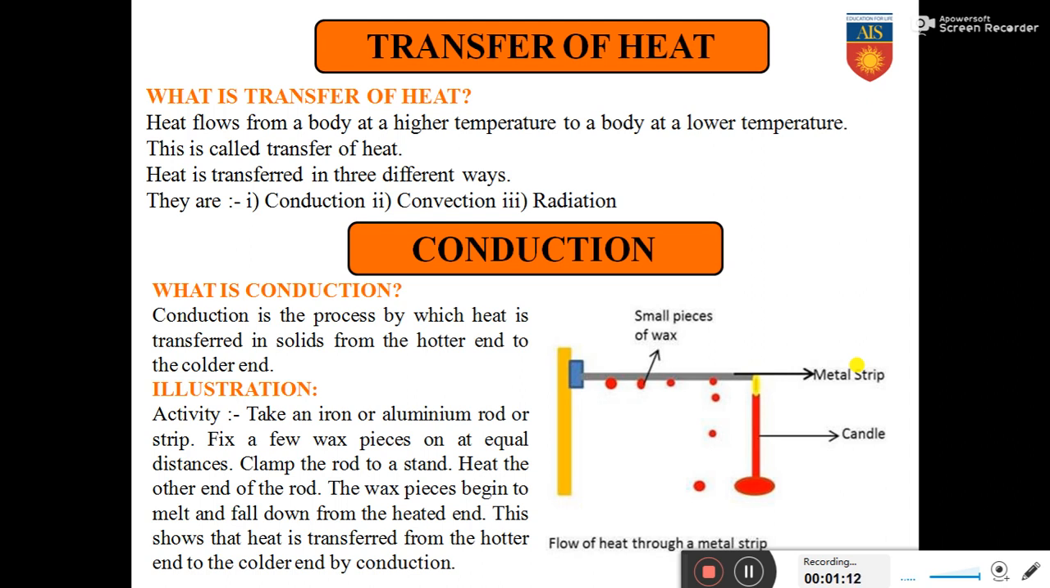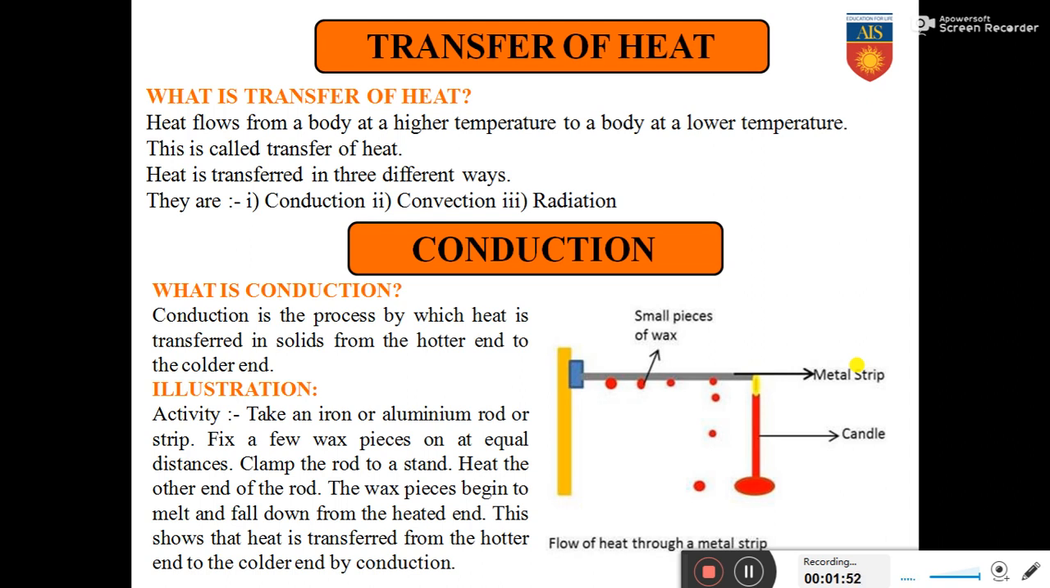And transfer of heat takes place in three different ways: conduction, convection, and radiation. So first we will learn about conduction. What is conduction? Conduction is the process by which heat is transferred in solids from the hotter end to the colder end. Conduction helps in transfer of heat in solids only. Conduction does not take place in liquid or gases.